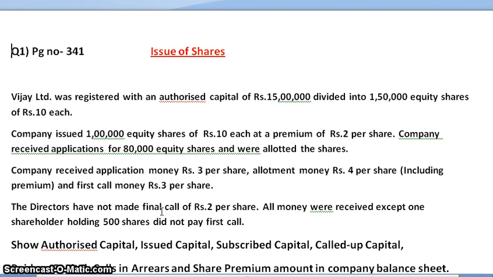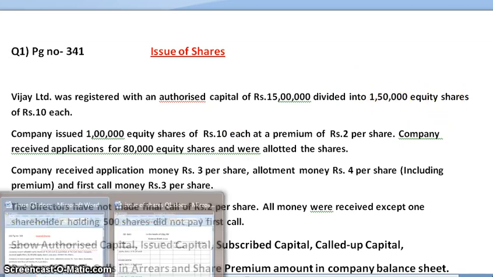Now what is the question saying? Vijay Limited was registered with an authorized capital of rupees 15 lakhs divided into 1,50,000 equity shares of rupees 10 each.